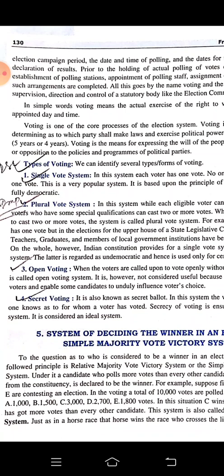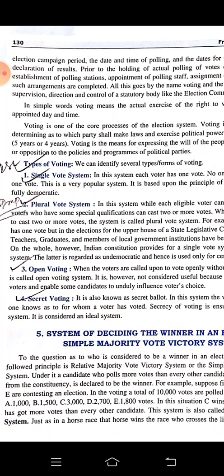C got 3,000 votes. But is it the 51%? Because we had 10,000 voters, so at least he must get above 5,000, right? He must get above 5,000, but he didn't. He got 3,000 only.